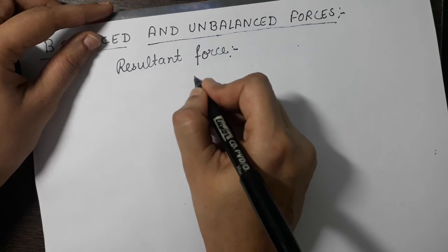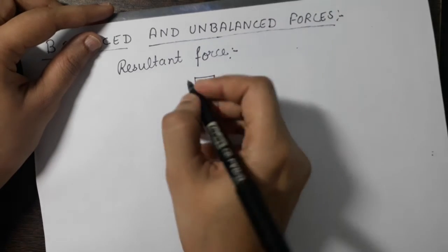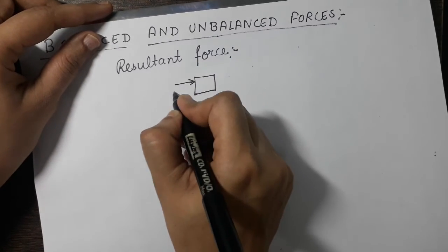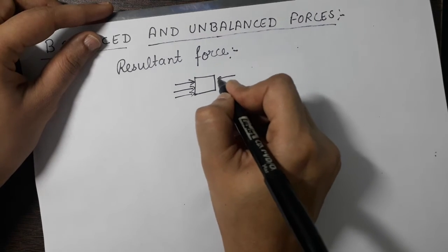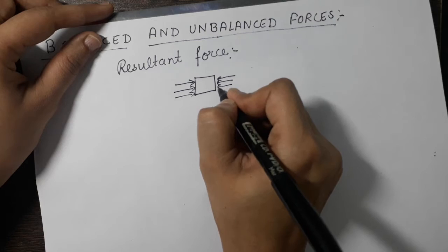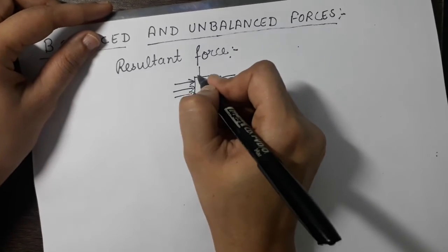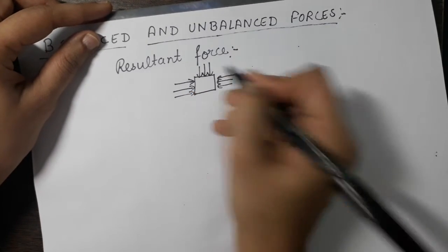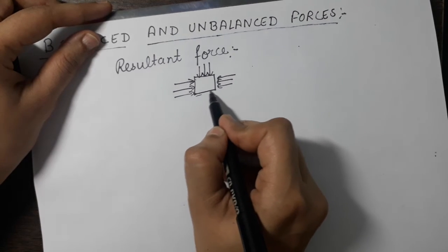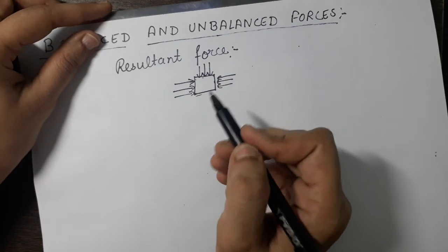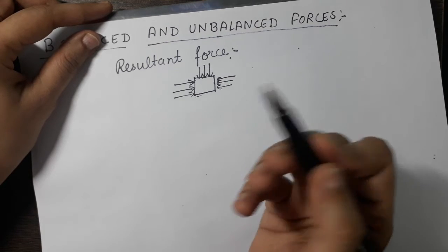For example, if we take a body and from this direction we apply a force, and from this direction we are also applying a force, and from this direction we are also applying a force, then what will be the overall effect of the forces on this body? That will be the resultant force.